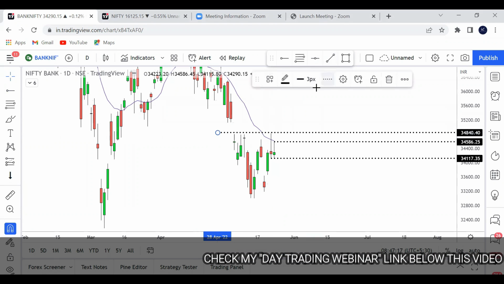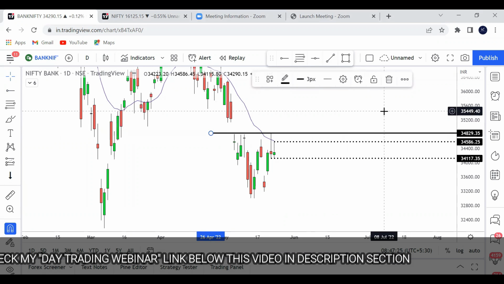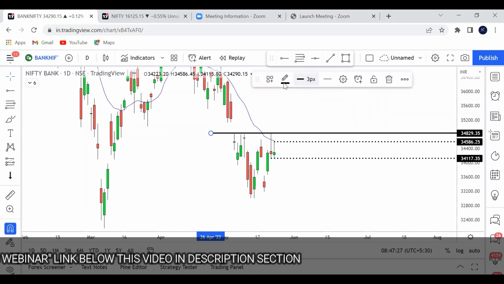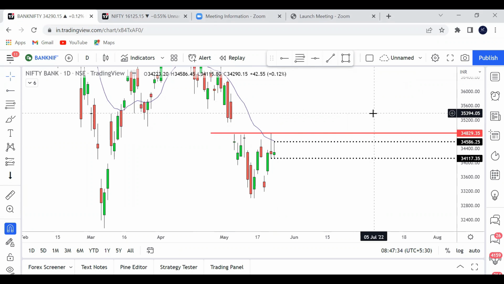So what does it show? It shows that there is a very aggressive seller sitting in this area. That is the one level which you have to keep watching on your chart. When price comes near that level, it makes sense to book your profit or wait for the break.